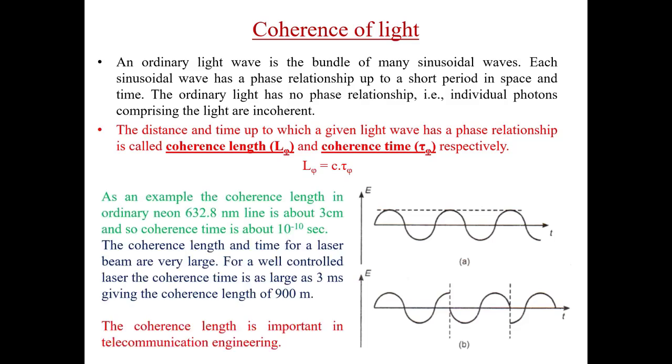As an example, the coherence length of an ordinary neon light is about 3 centimeter, and so the coherence time is around 10 to the power minus 10 second. On the other hand, the coherence length and time for the laser beam are very large. For a well-controlled laser, the coherence time can be as great as 3 milliseconds, giving a coherence length of 900 meter or 0.9 kilometer. This coherence length is important in telecommunication engineering.